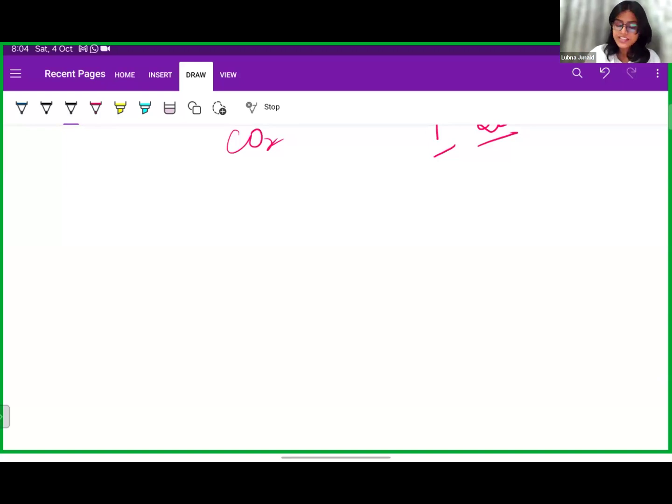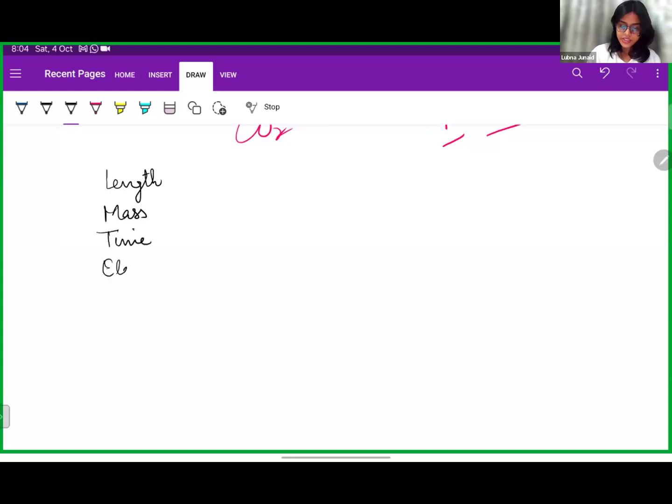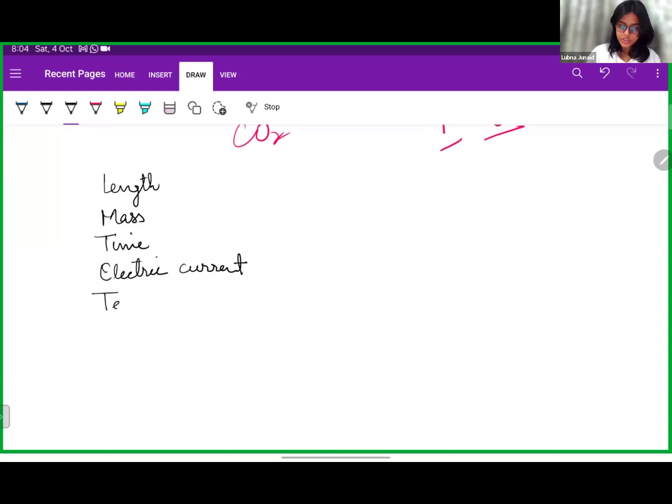See, the seven base units are: length, mass, time, electric current, temperature, thermodynamic temperature, amount of substance, and luminous intensity.